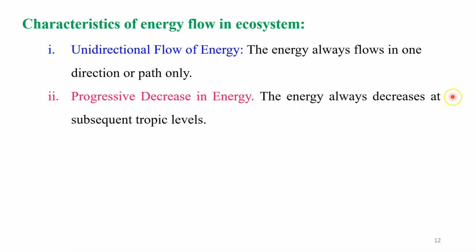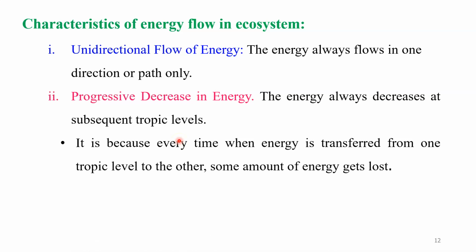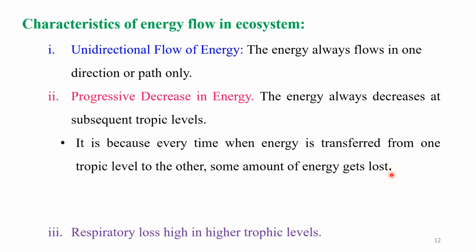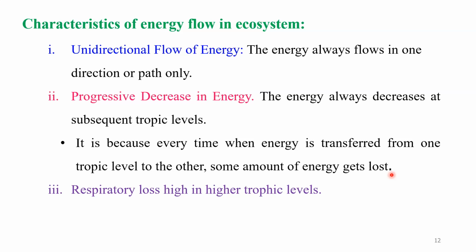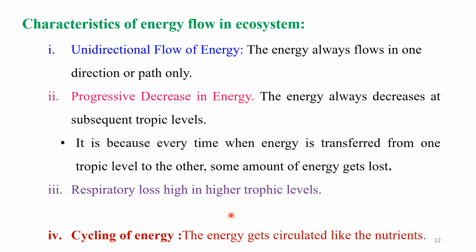The energy always decreases at subsequent trophic levels. It is because every time energy is transferred from one trophic level to another, some amount of energy gets lost for various processes. The last important characteristic is that respiratory loss is high in the higher trophic levels.